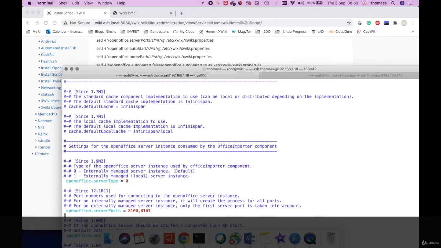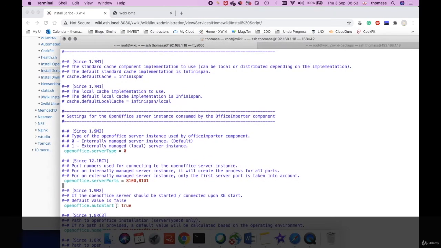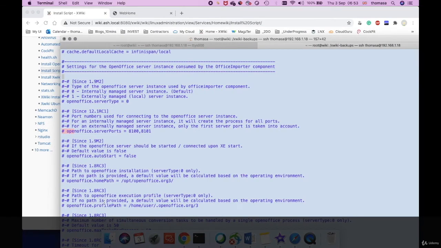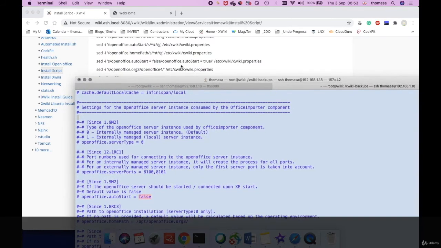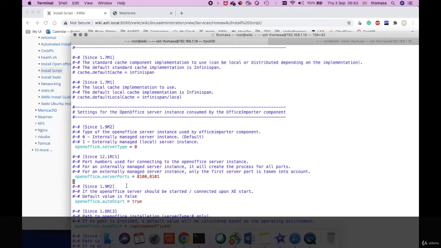Okay, and next it did auto start. So let's see if that change is done. There you go, that's done. Compared with the previous one, auto start was disabled and was set to false. So the next entry would have changed the false value to true. So let's see if that was done. There you go, it is changed.